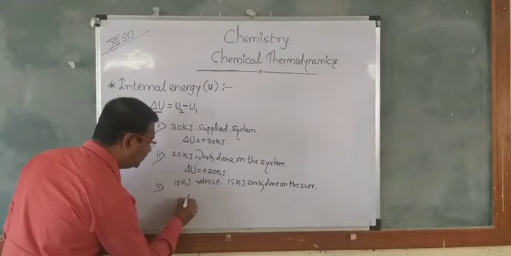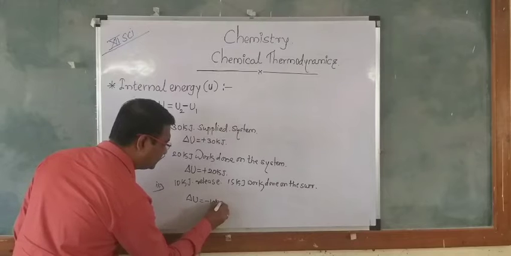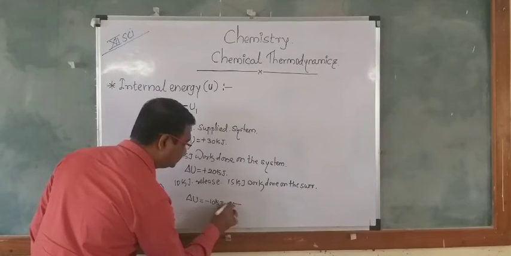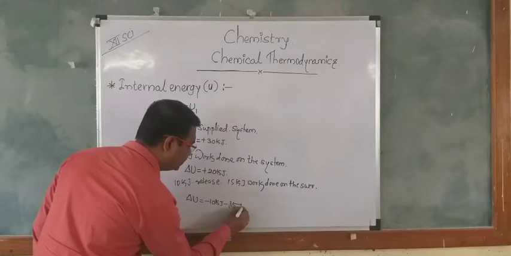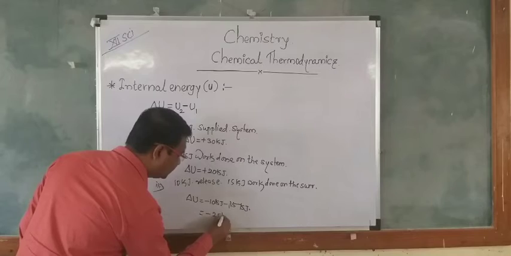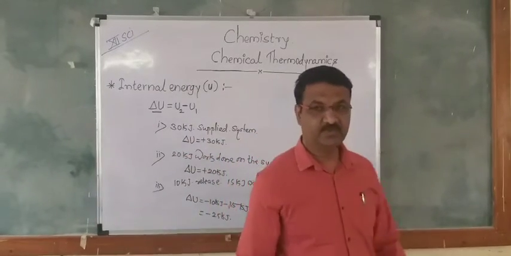So delta U is equal to minus 10 kJ as well as minus 15 kJ. So it will be minus 25 kJ.